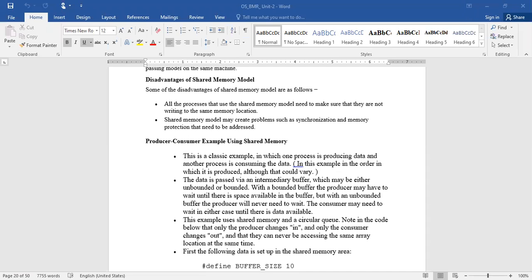Okay. Once it is filled, what is the job of the producer? It has to wait until the consumer consumes some of that information. Because the producer has produced 1 GB of data, now it is filled. There is no vacancy for placing the information. So until the consumer consumes something from it, the producer has to wait.